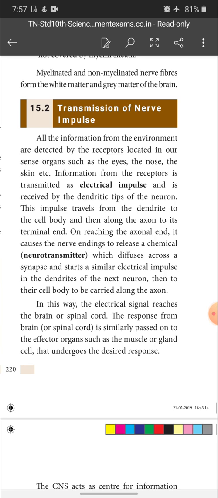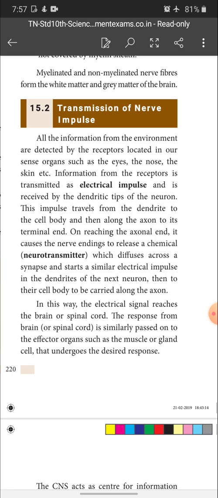So like that, the next consequent neurons transmit the impulse throughout the body wherever it is necessary. This is called what? Transmission of nerve impulse. Okay. Hope you could clear about this, children.